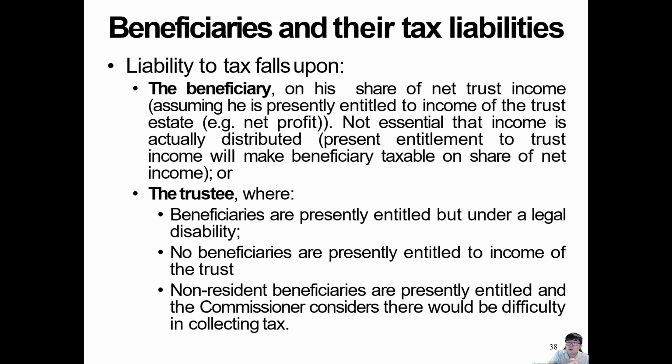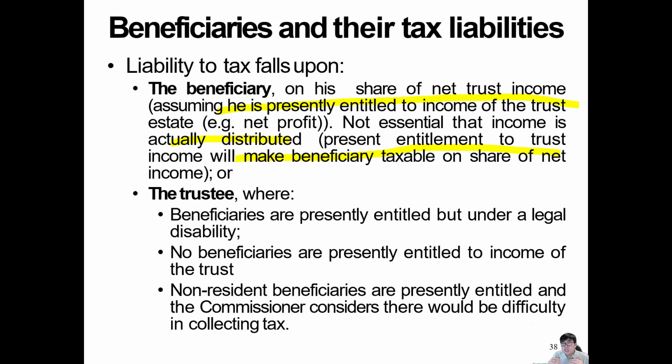Let's see the benefit of the trust. The beneficiary is taxed on his or her share of the net trust income, assuming he's principally entitled, meaning they're aware and he could actually spend that money. Non-essential income is actually distributed. Principally entitled will make up the beneficiary's share of the income. What they're trying to mention here is that a lot of families build the trust and put the name of the son or daughter without their knowing. In that case, that's not principally entitled, and technically they are illegal.